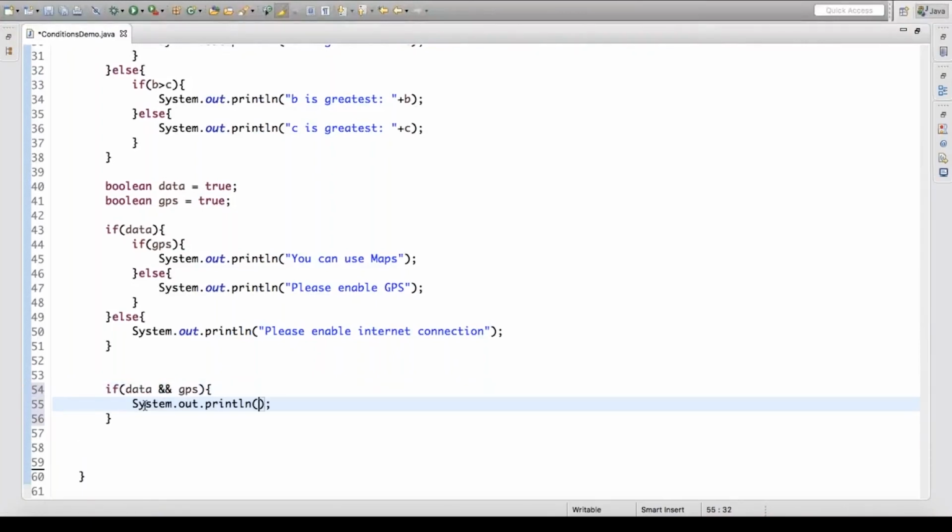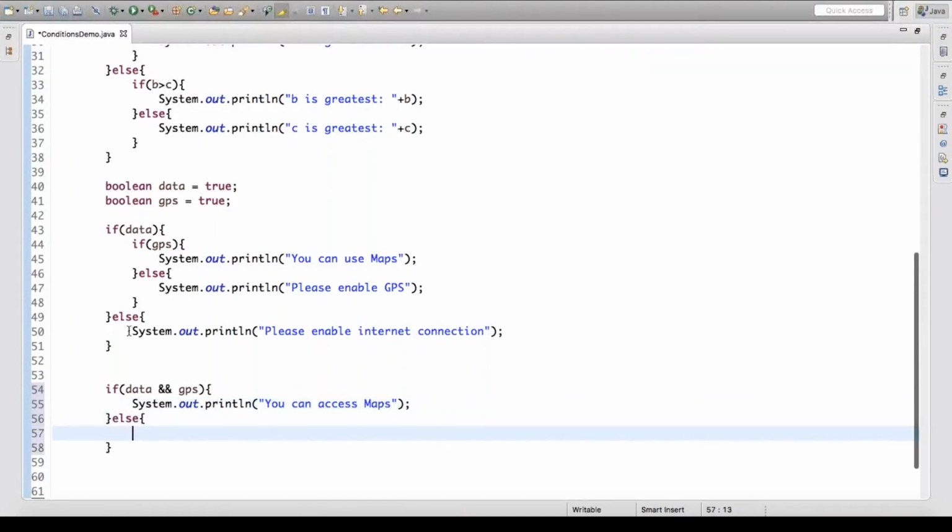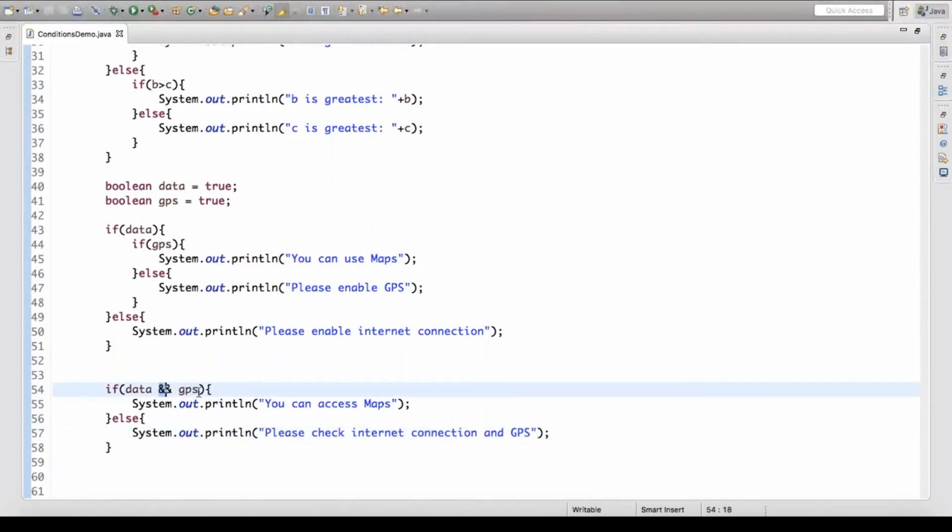You can also replace the nested ifs with if data and GPS, checking both in one condition, and in the else part you can say, please check internet connection and GPS. So what we understand here is that the logical operator within the if condition checks these two flags together. Rather than nesting the ifs, I can check both conditions here, as an and condition or an or condition. So either both should be true, or one should be true. We can manage that part also.